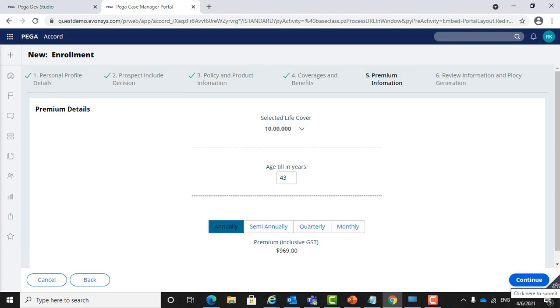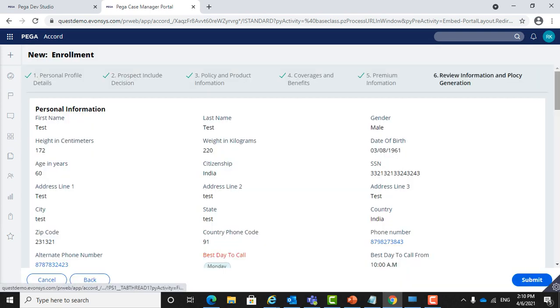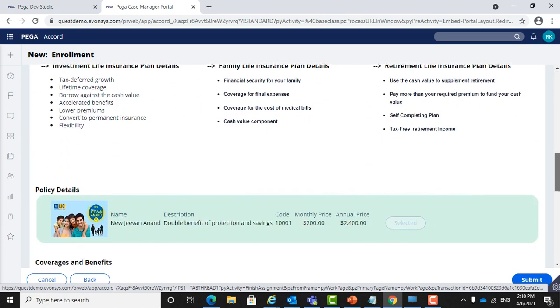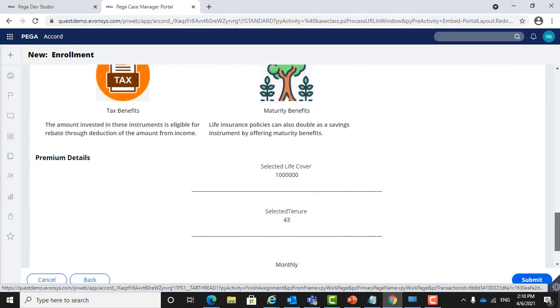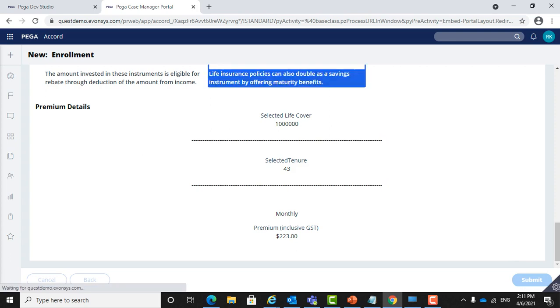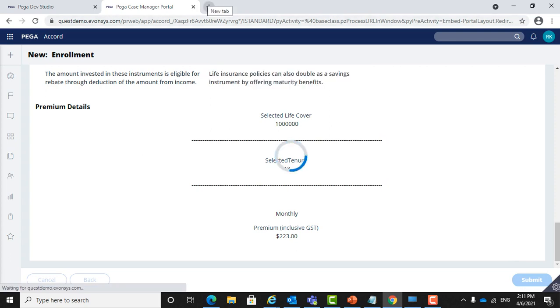After selecting the mode of payment, the age till which he is interested in subscribing to the policy and the life cover amount, the user can continue to the next screen, and whatever information he has filled in till now, he can see in the review screen in read only mode. After that, he can submit the screen and the case gets resolved and completed. The user will be successfully enrolled.